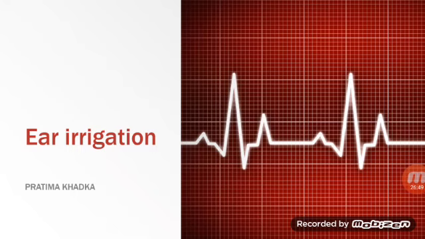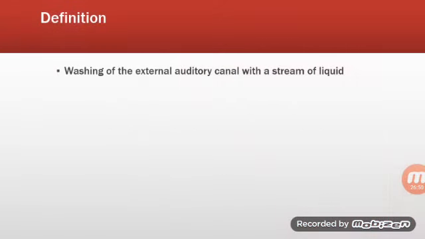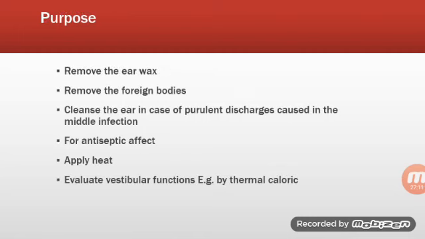Here now we will move towards ear irrigation. First of all, definition. Ear irrigation is the washing of the external auditory canal with a stream of liquid. It involves the insertion of liquid into the ear to flush the earwax out. It is the method of ear cleansing which is used to remove the earwax.